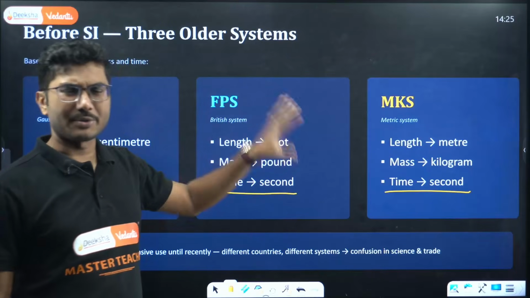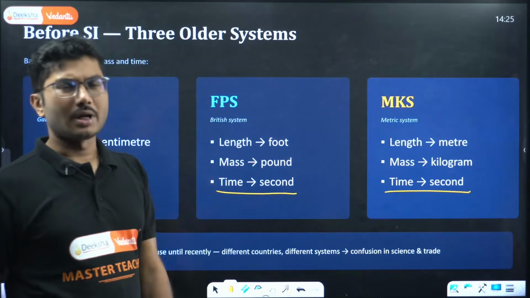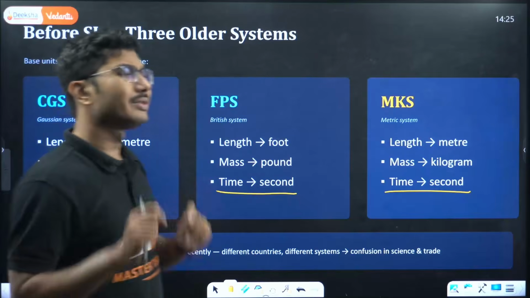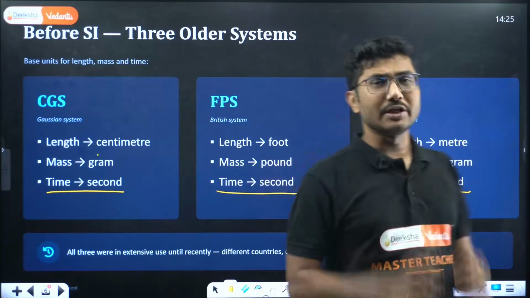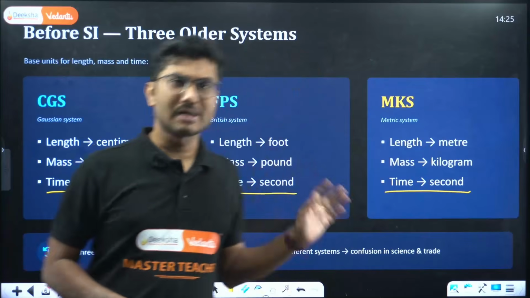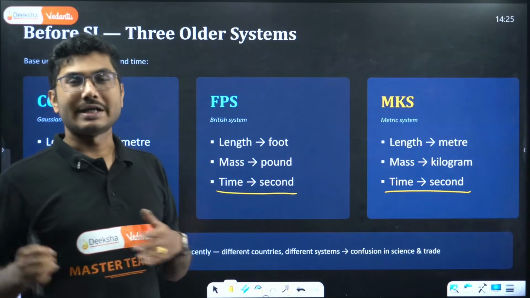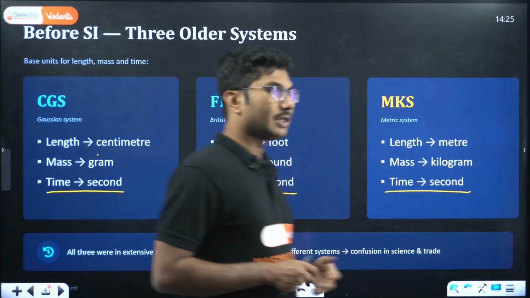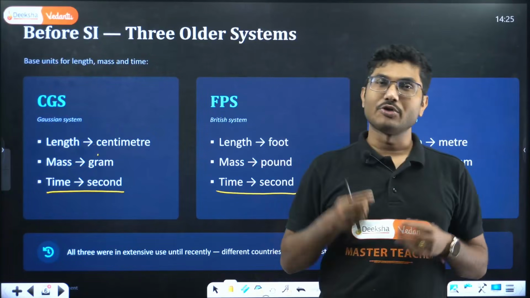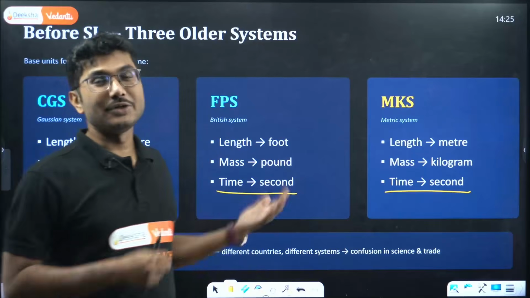But FPS, as I mentioned, is a completely different system, which was made popular by the British, and all three systems were in use, and in some cases of measurement, they are still in use. But when you are talking about international exchanges, suppose you want to buy something from America, or sell something to America, then these units will not work.